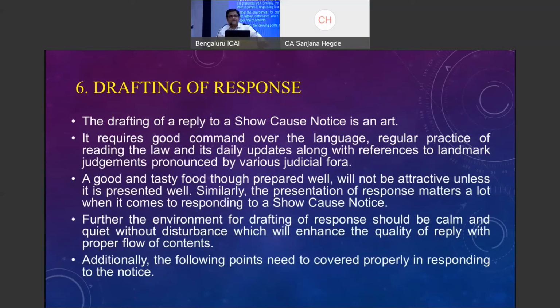It's just that you require a little more exposure, a little more grip on the knowledge, on the law, and a little bit of practice and regular reading of the provisions, updations, and the case laws. Once these are all falling in line, you are definitely able to draft a good response for any show cause notice.